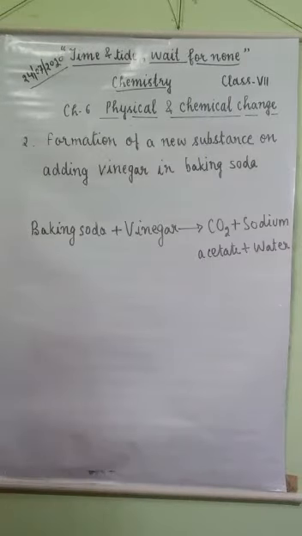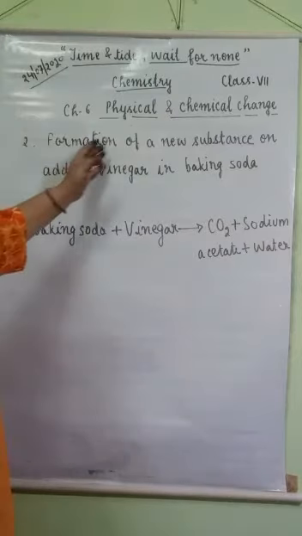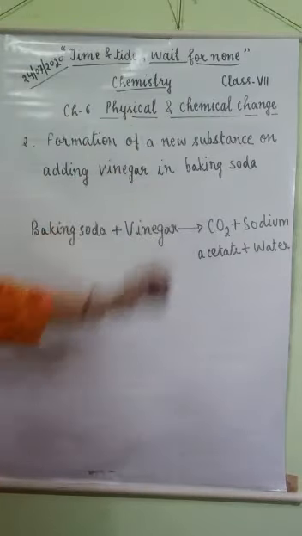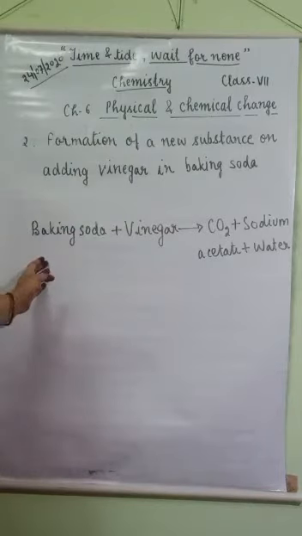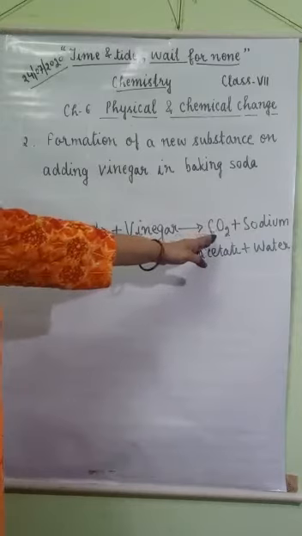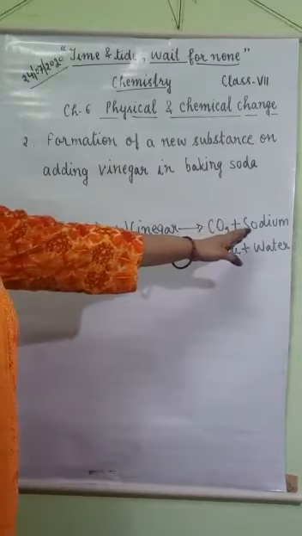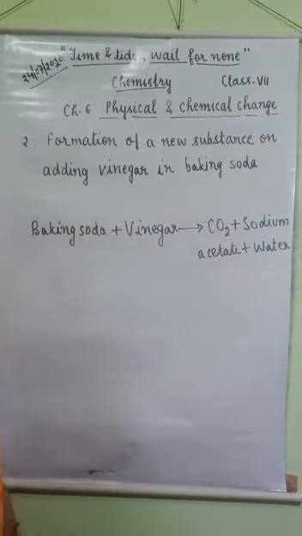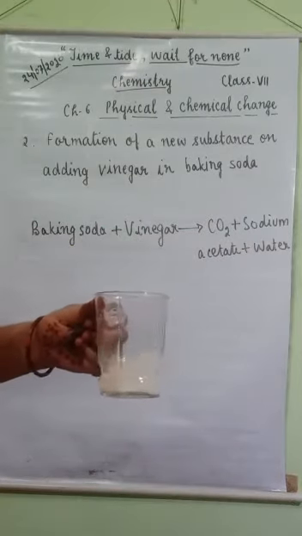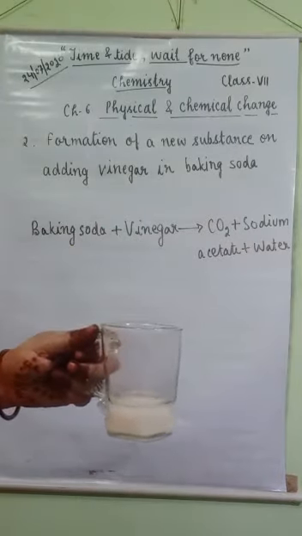Another example of chemical change is formation of a new substance on adding vinegar to baking soda. When baking soda reacts with vinegar, it evolves carbon dioxide gas and forms sodium acetate and water. Here I have taken a solution of baking soda.